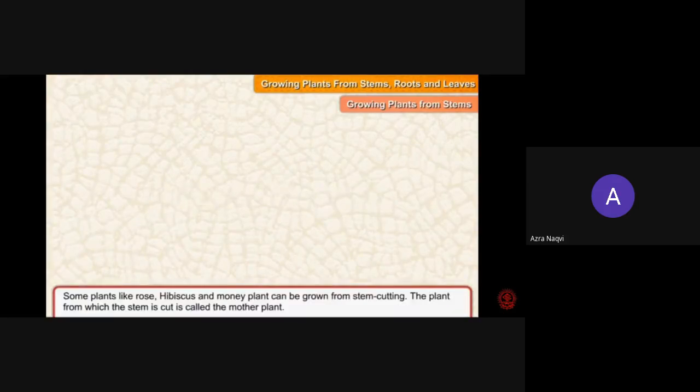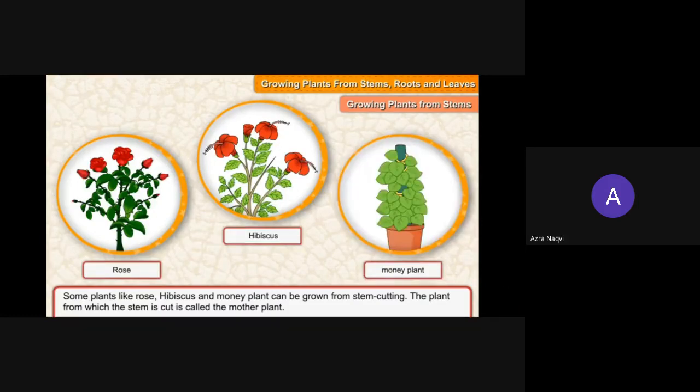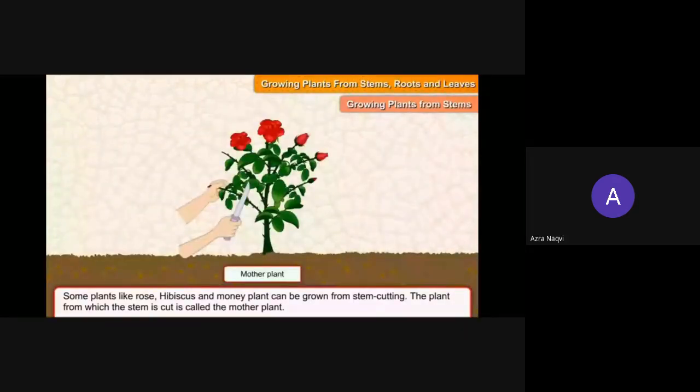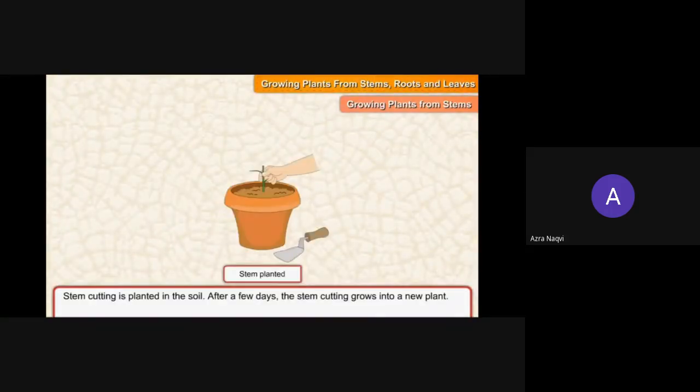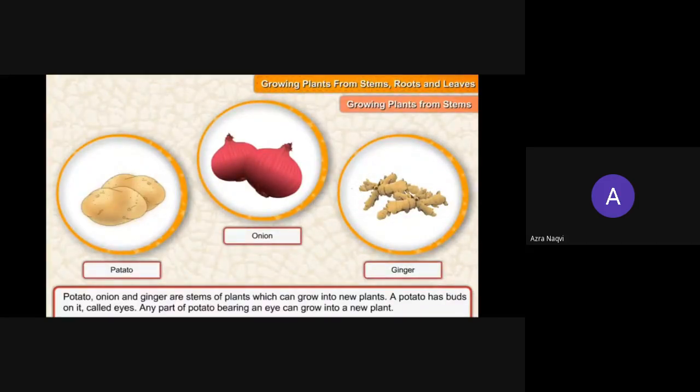Growing plants from stem, roots, and leaves. Now the first example is once again growing plants from stem. All are examples of growing plants from the stem. Again, the same thing happens here also, which we have seen in the previous video. The stem of this rose plant from the mother plant gets cut and planted inside the pot. Now when it gets enough conditions to grow, we'll get a new plant. The same way, this potato, onion, and ginger, they themselves are known as stem.